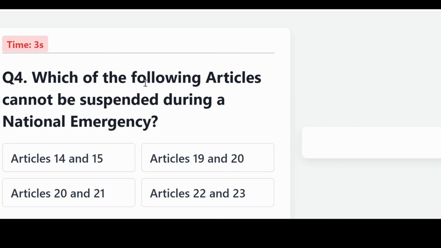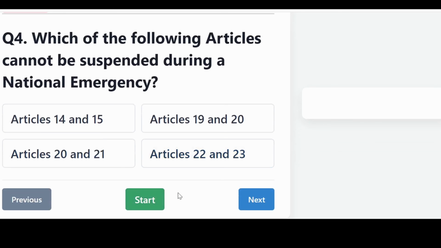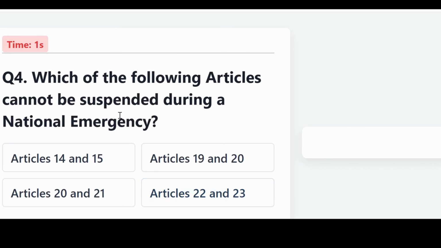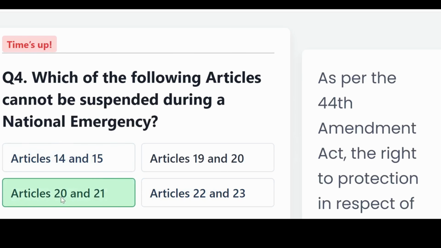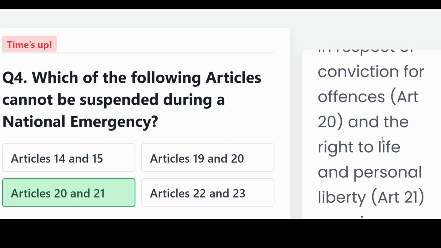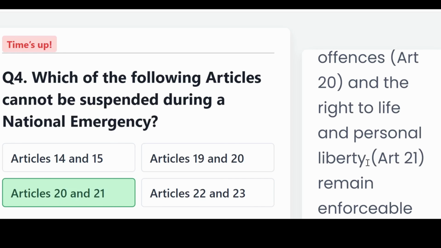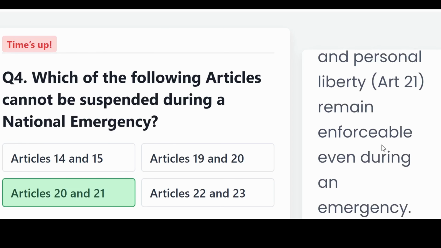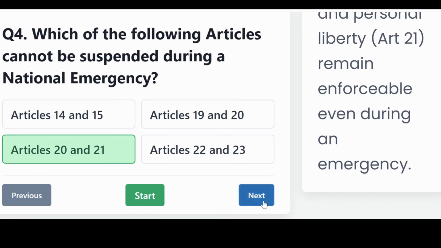Which of the following articles cannot be suspended during a national emergency? Is it Article 14 and 15, 19 and 20, 20 and 21, or Article 22 and 23? And the correct answer, Article 20 and 21. As per the 44th Amendment Act, the right to protection in respect of conviction for offenses, that is Article 20, and the right to life and personal liberty, that is Article 21, remain enforceable even during an emergency.